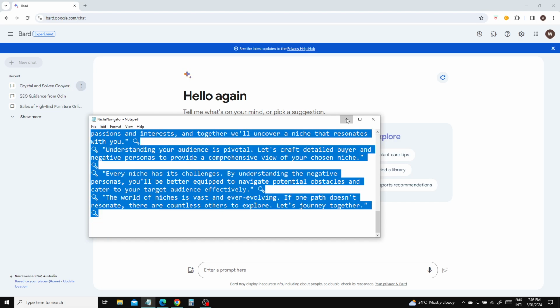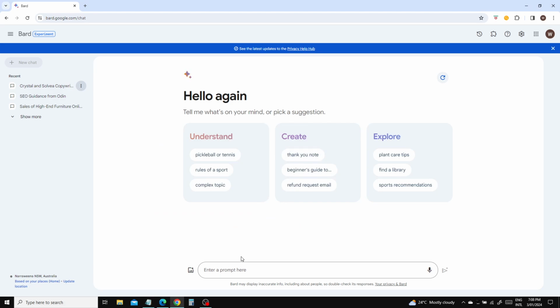And then what you're going to do is you're going to come into Google Bard. Bard is going to give you the best option when it comes to navigating niches, researching it, the whole nine. ChatGPT can work, but with Google Bard having full access to Google Trends and Google Keywords Ad Planner, it's a better option. And it's free, as is Niche Navigator.